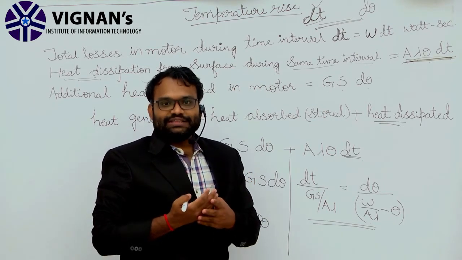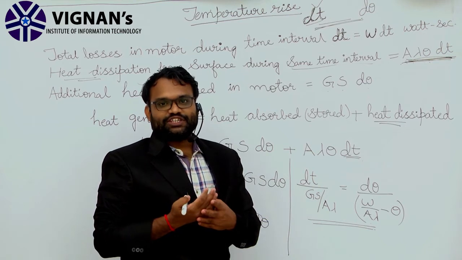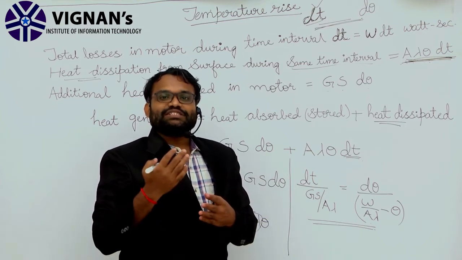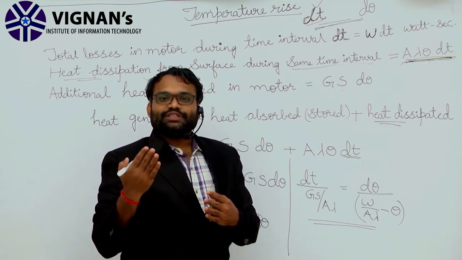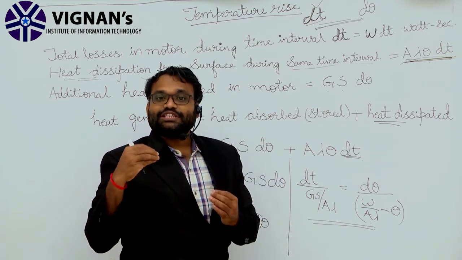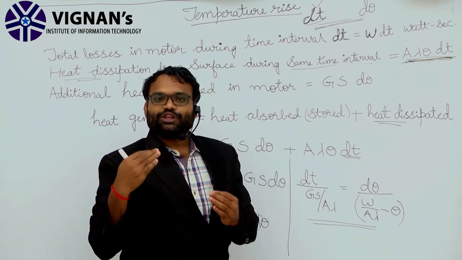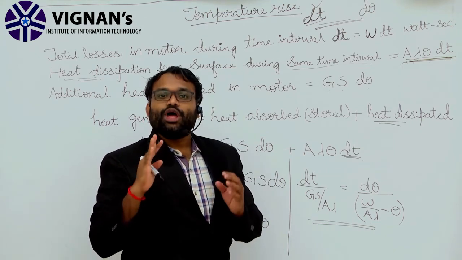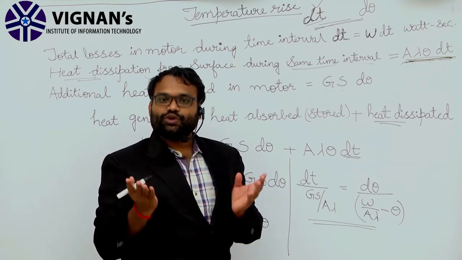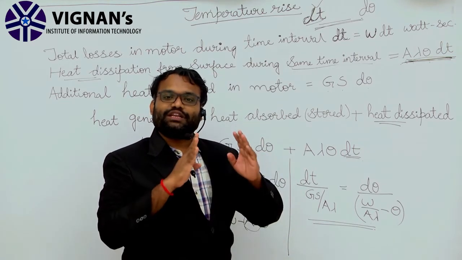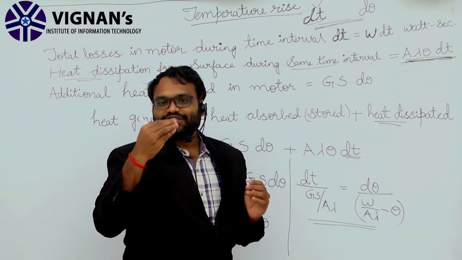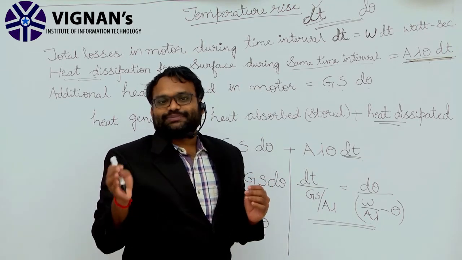After that, once it reaches the maximum temperature, the motor will start cooling down. When the motor starts cooling down, it is already switched off, so there is no heat absorbed or stored in the motor. Whatever heat is generated has to be dissipated.